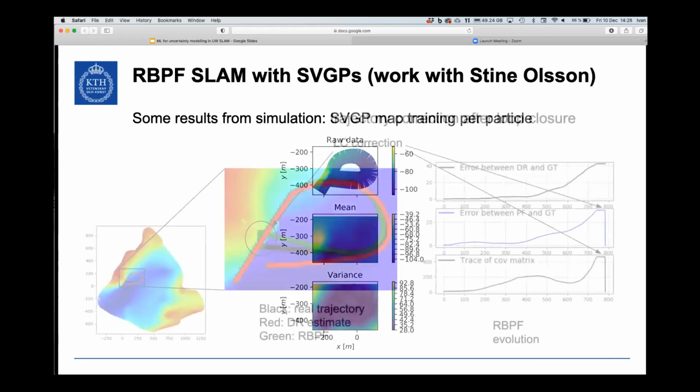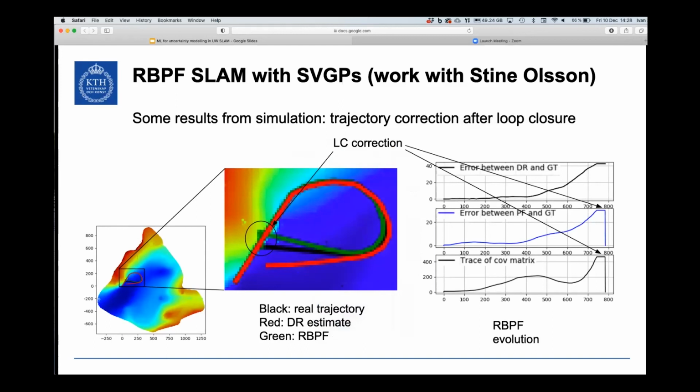And so we finish the mission, we have a cool map, and RBPF SLAM, as a SLAM system, not only gives you a nice map, but it also gives you a vehicle trajectory. And that's what you see here. The black, which you don't see, but it's down here, is the actual vehicle trajectory. Red is the dead reckoning estimate. Green is the RBPF solution. And as you can see, once we close the loop, the filter corrects and gets back on top of the actual vehicle pose, which you see here in the error and covariance uncertainty of the filter. It goes up, but look closer. Error goes to 0, uncertainty goes to 0.